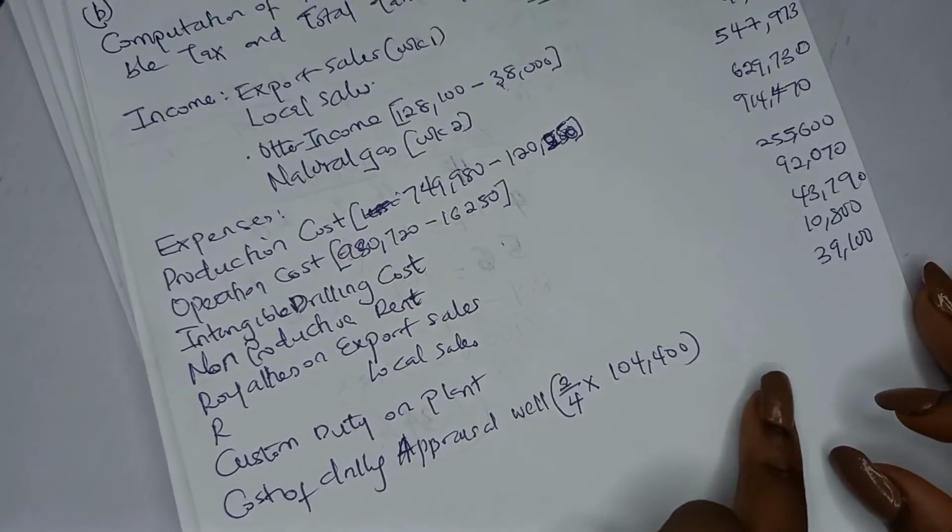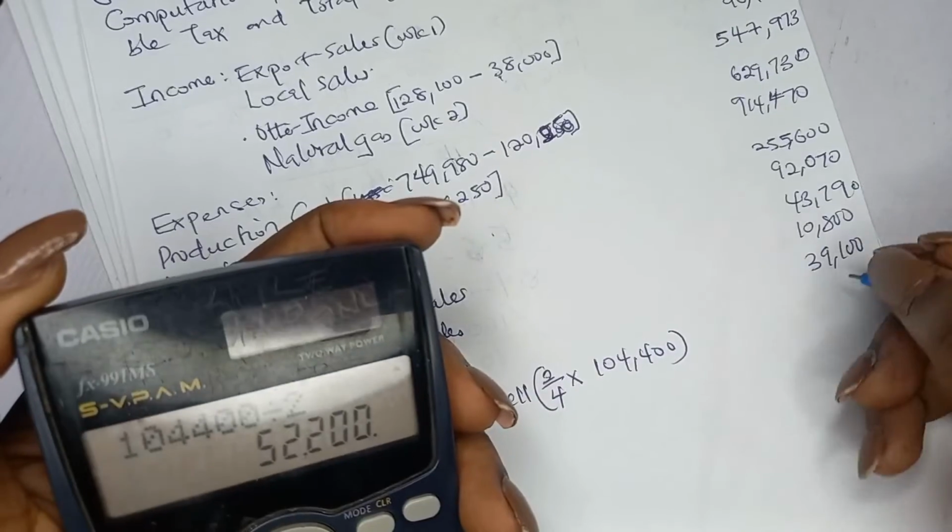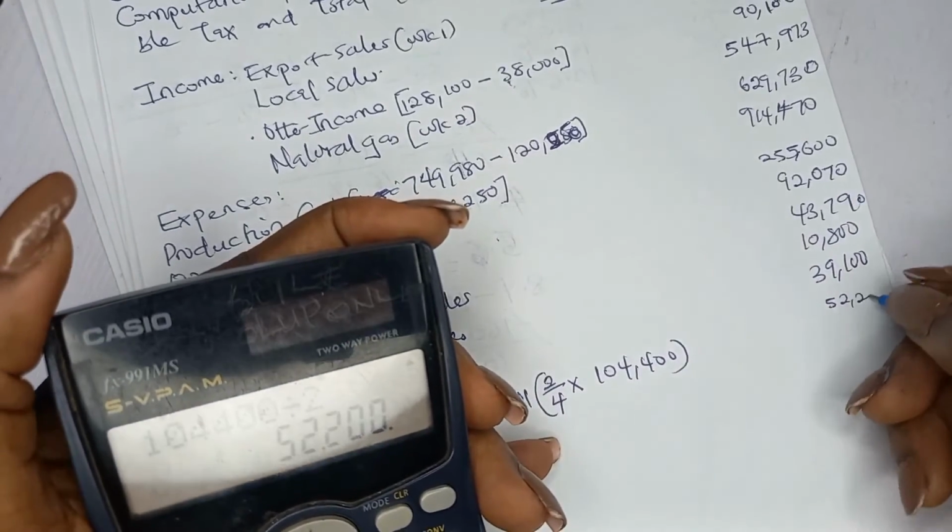104,400, and that will give you how much? 52,200, right?